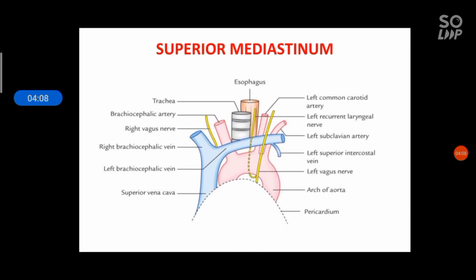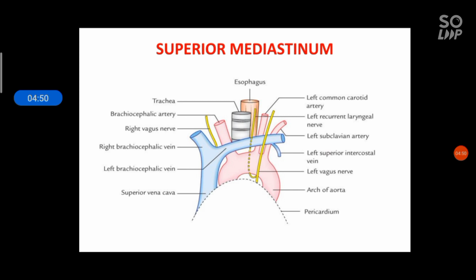Now the contents of the superior mediastinum. From the anterior side, you can see the upper part of the superior vena cava, right brachiocephalic, left brachiocephalic, arch of aorta. On the right side there is the right brachiocephalic artery. On the left side you can see the left common carotid and left subclavian artery. And behind this there is the trachea and further the esophagus.